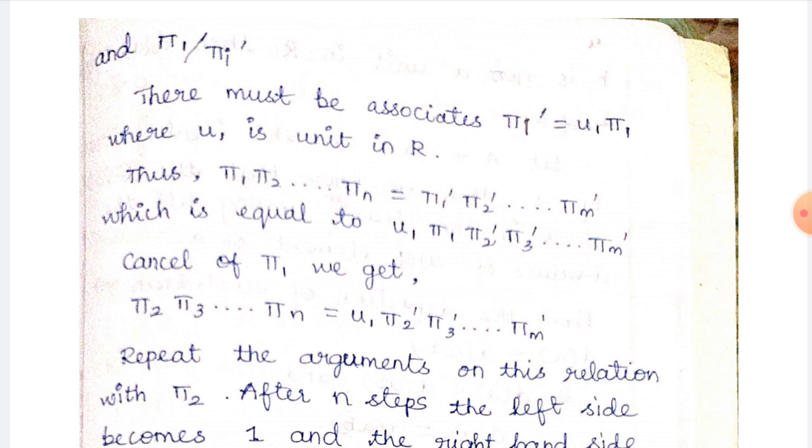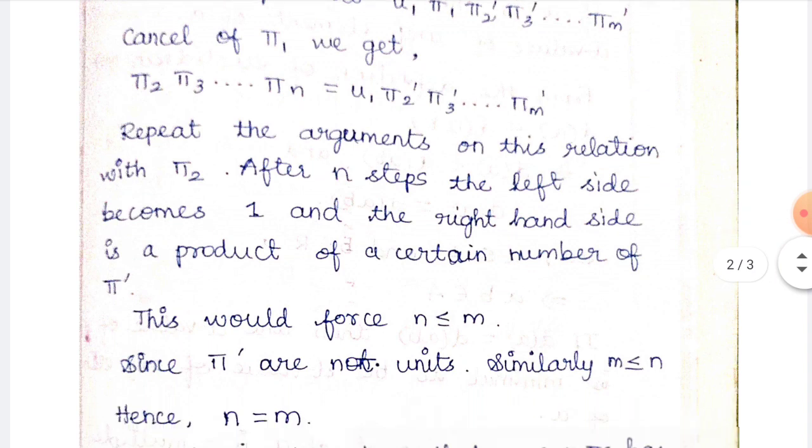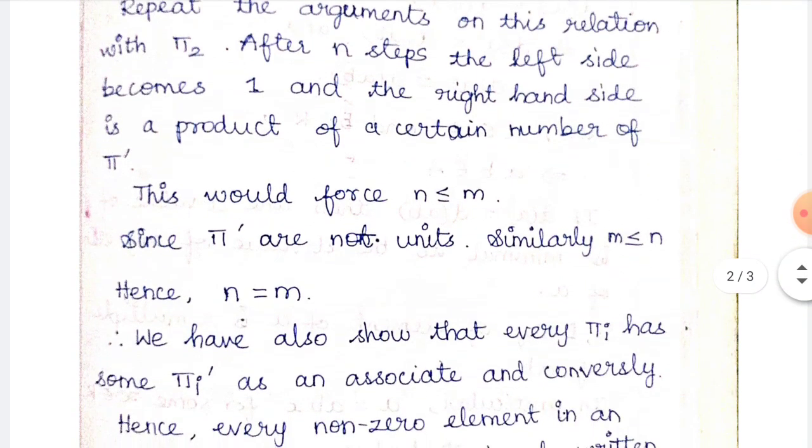Like this you have to go on, so that on the right hand side we get some value and on the left hand side we get some value. After n steps, the left side becomes 1 and the right hand side is the product of a certain number of πj', that is some product of u1, u2 ... um into π'. This would force n is less than or equal to m.